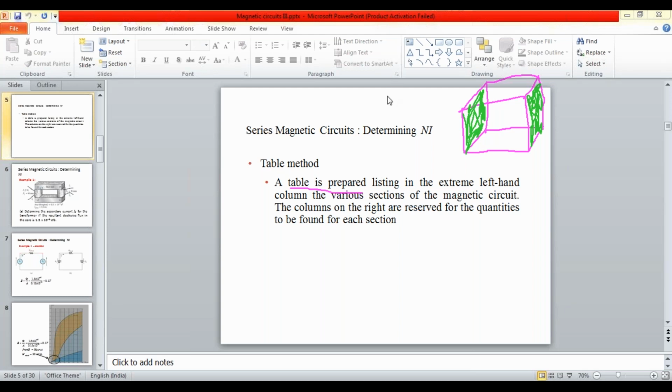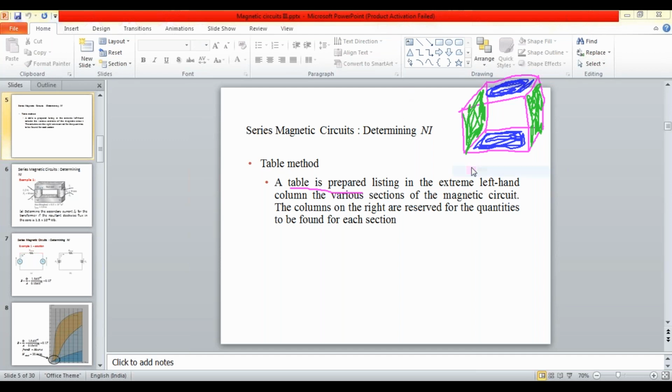And one more material can be selected at the bottom side and top side of the core. You will be given this type of material. So here we can consider the sections of the transformer.